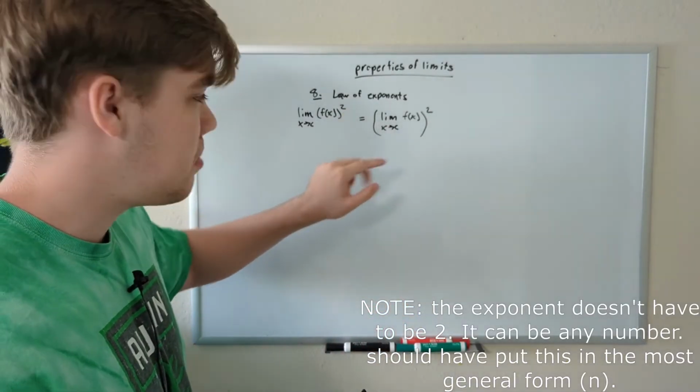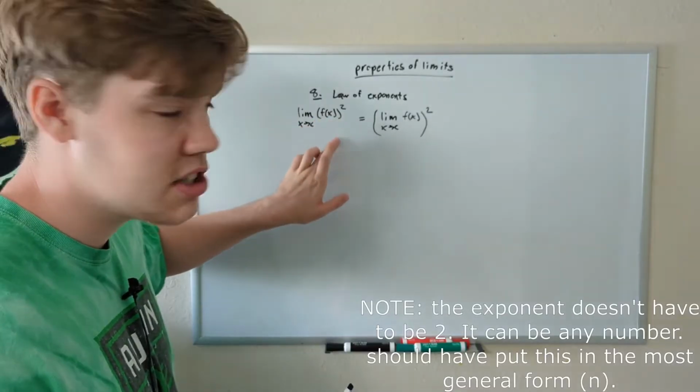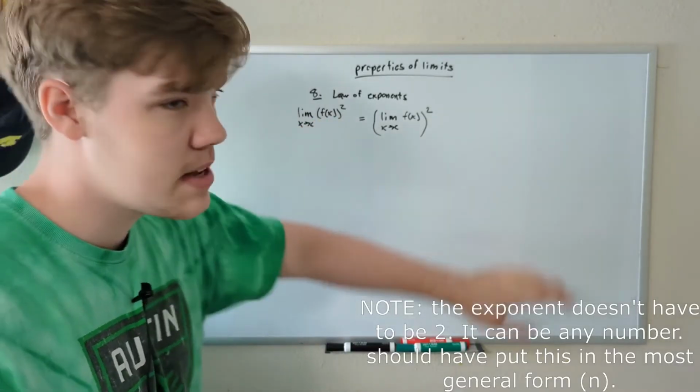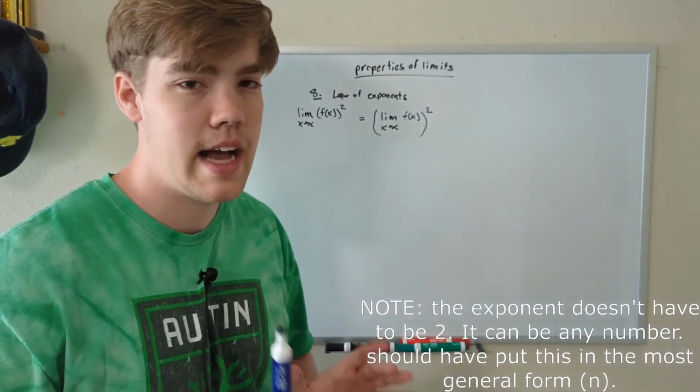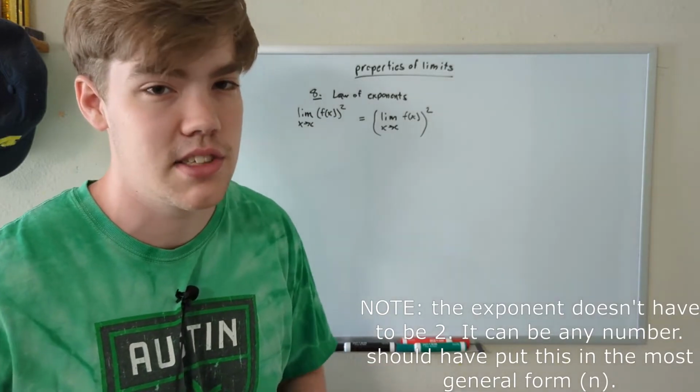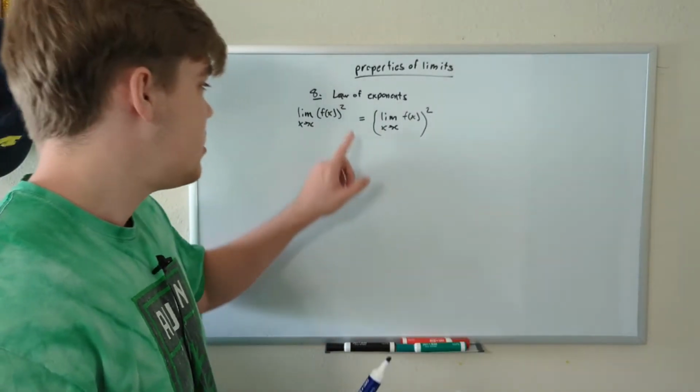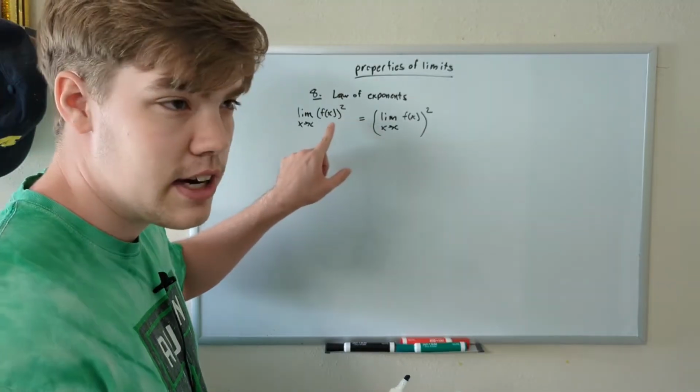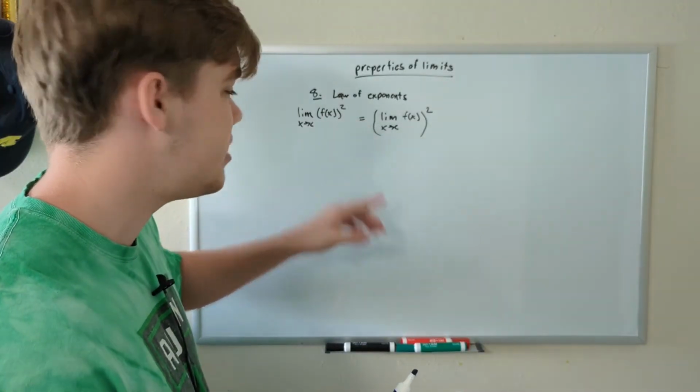If our exponent is applied to the entire f of x function, we can apply it to just the limit as a whole. In other words, we can pull it out of the limit just like we did with constants earlier. And I want to make that very apparent. Your exponent has to apply to your entire function within the limit and not just part of it.